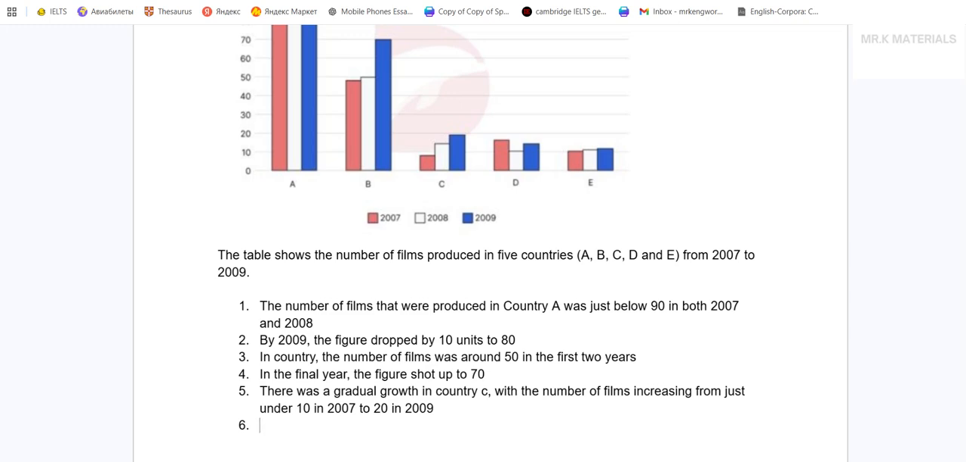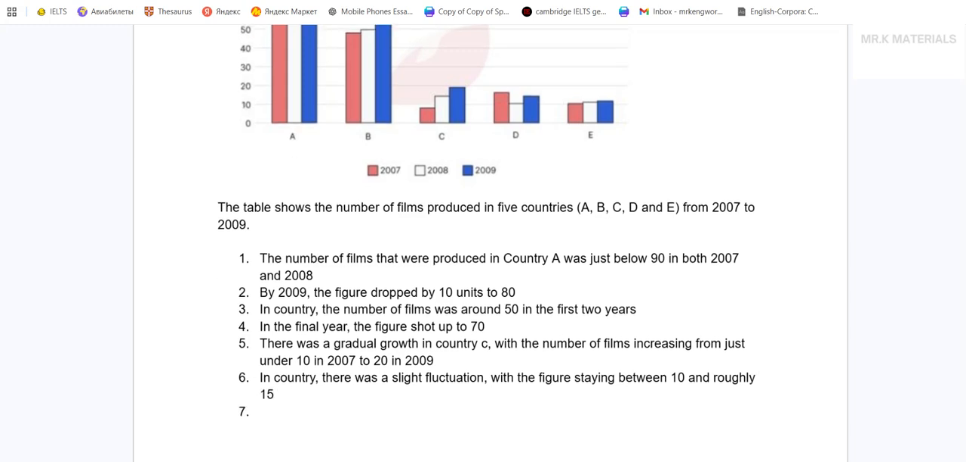Okay, let's go. I have country D here. There's a fluctuation happening. In country D, there was a slight fluctuation. Okay, so it's like 15 and 10, with the figure staying, what is it, staying between 10 and around, let's say nearly, or roughly 15.